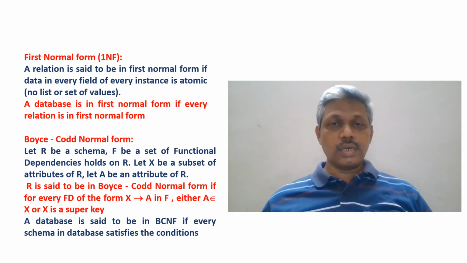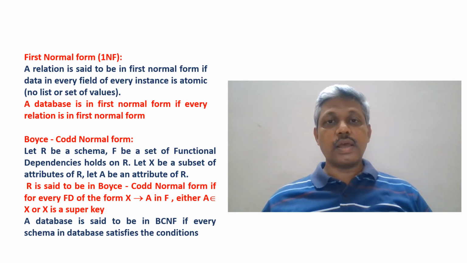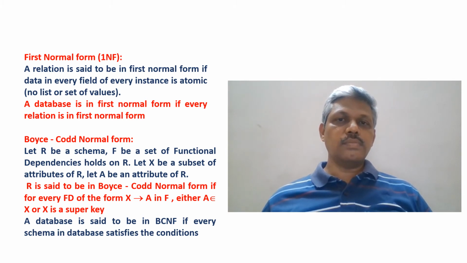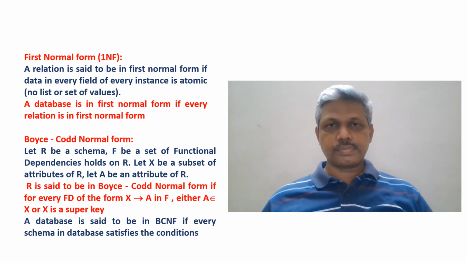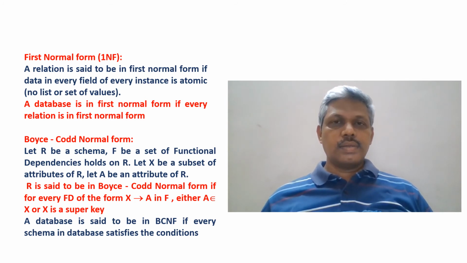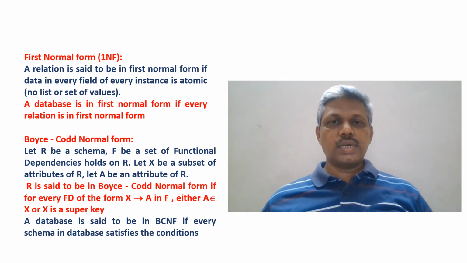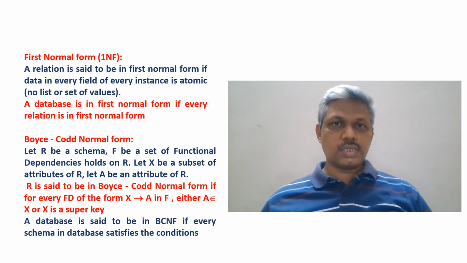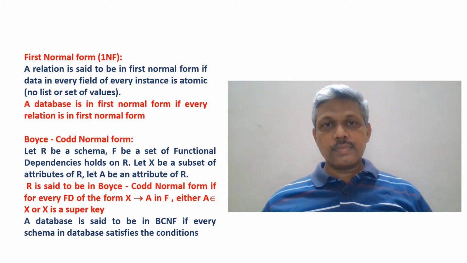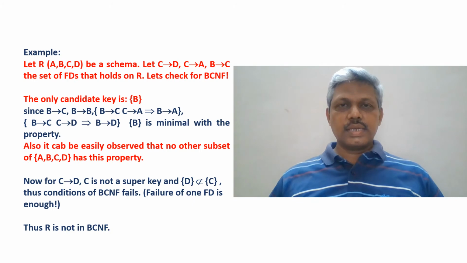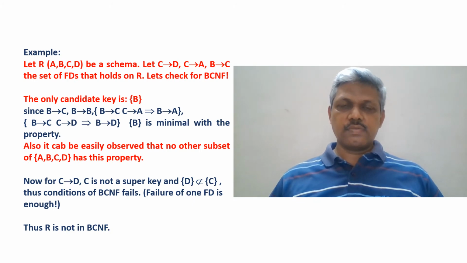If either of the conditions holds for every functional dependency that holds on R, then we say that R is in BCNF, or Boyce-Codd normal form. And the entire database is said to be in BCNF if every schema satisfies these conditions with respect to the functional dependencies that hold on the respective schemas. Then we call the entire database is in BCNF. Let us see an example of how to check the BCNF conditions on a given schema.